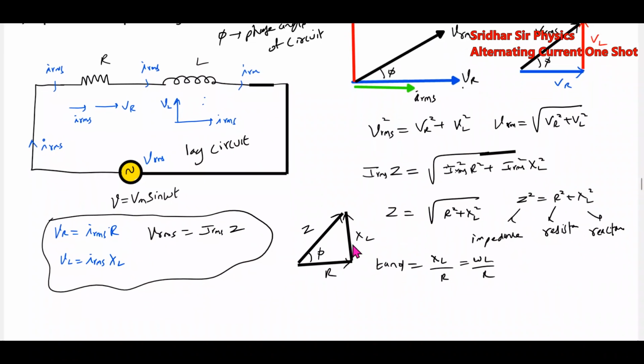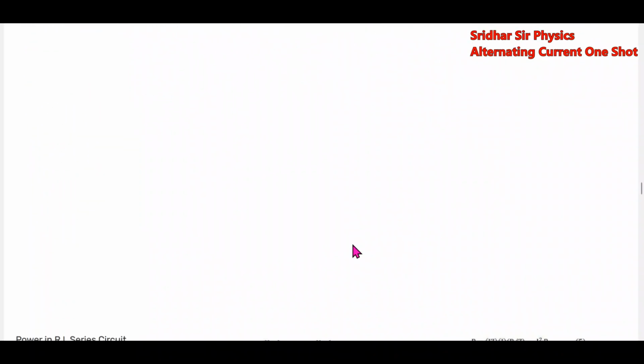Then what about the average power dissipated? The instantaneous power is equal to V into I. So it will be Vm sin omega t, where V is equal to Vm sin omega t. Current lags the voltage, no? So we'll assume it like this.